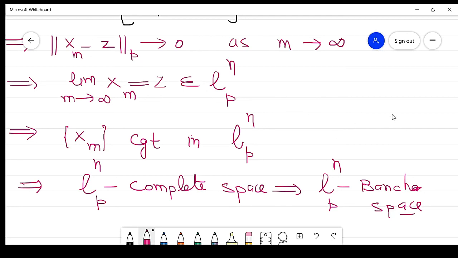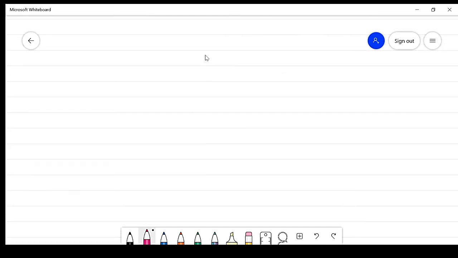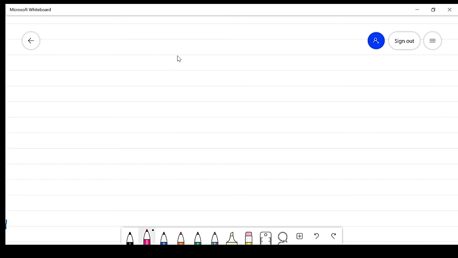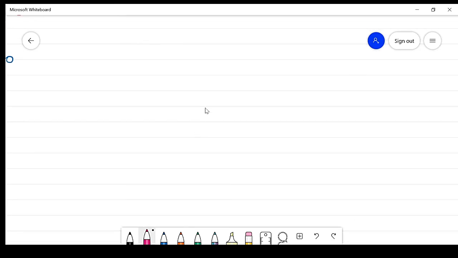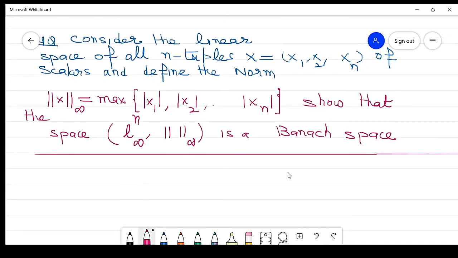Now the next example, which is the space of all n-tuples x1, x2, up to xn of scalars, and define the norm. Here the norm is different, that is the norm infinity, the maximum of the absolute values of x1, x2, up to xn. Show that this space is again a Banach space.